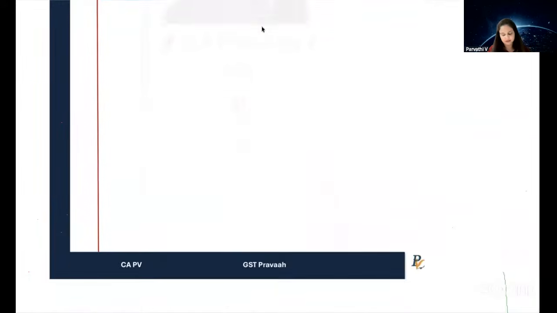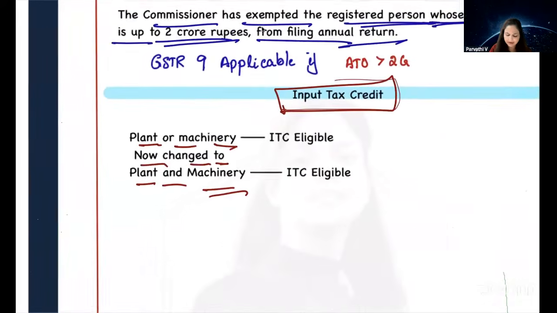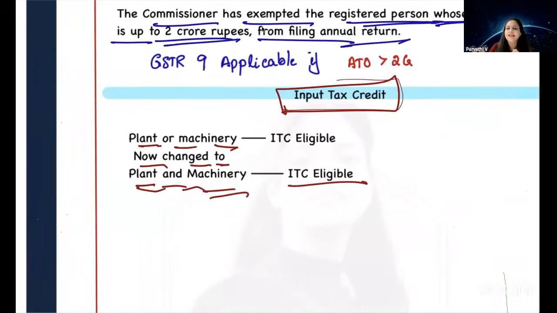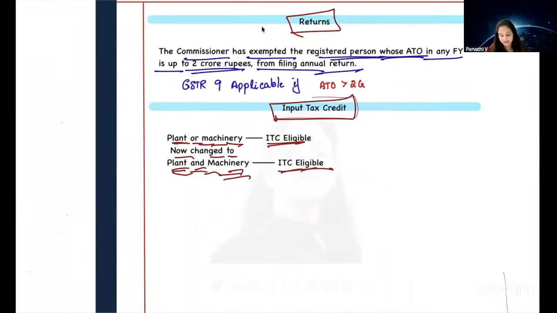So that is the only amendment. All other provisions remain the same. Can you claim ITC on plant and machinery? Yes. Earlier it said plant or machinery, you can claim ITC. Now it says plant and machinery, you can claim ITC. No difference. Is it clear?